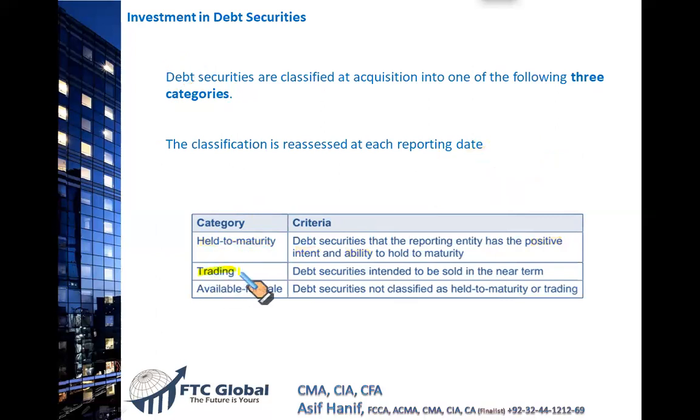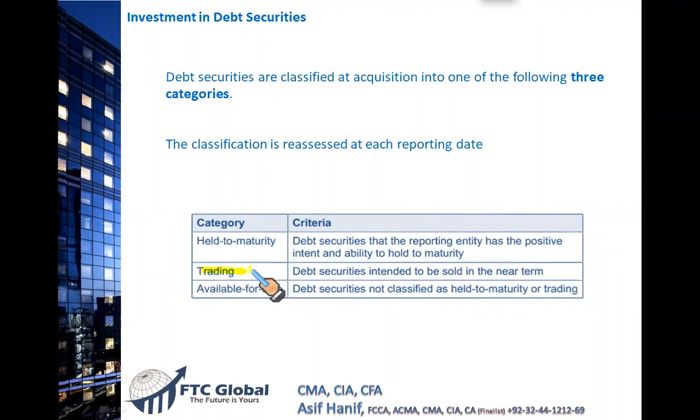Second, you hold these preferred stocks, you hold these bonds with the intention to sell them in the near future. If that is the intention, then we say that these debt securities have been designated as trading securities. You trade, buy, sell, you frequently do that, right? So if the intention is to hold till maturity, accounting is different. If the intention at the acquisition is to trade, buy and sell frequently, then these bonds or debt securities will be classified as trading securities.